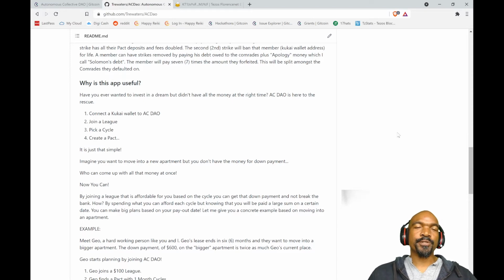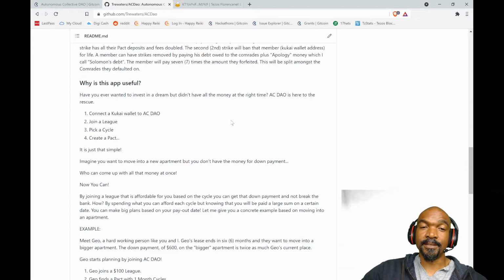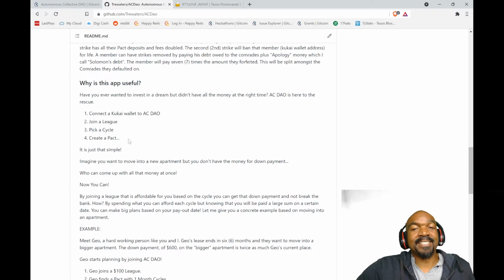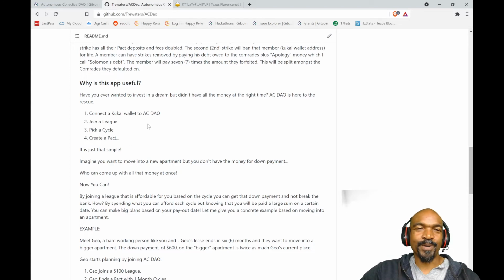And then cycles are just a funding time. It's the time for funding. So a cycle could be 1 week, a cycle could be 2 months, a year. It really depends on the pact members. Now, a pact is that actual contract between all the DAO, not all the DAO members, but the few DAO members that join the pact.